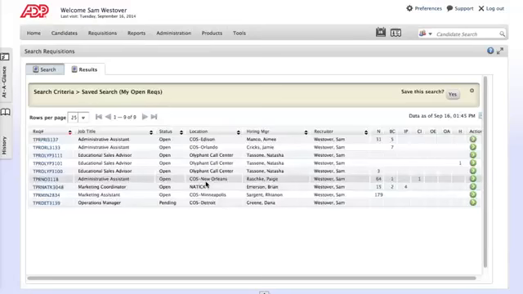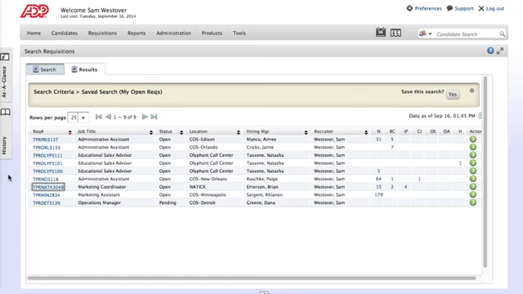Virtual Edge is split into two sections, High Volume and Professional. High Volume is used for hiring teachers, proctors, and campus reps, while Professional is used for hiring office positions from administrative assistants to territory managers to executive directors and so on. It is easy to quickly tell which section you are in by looking at the color of the border. Pink is High Volume and blue is Professional.